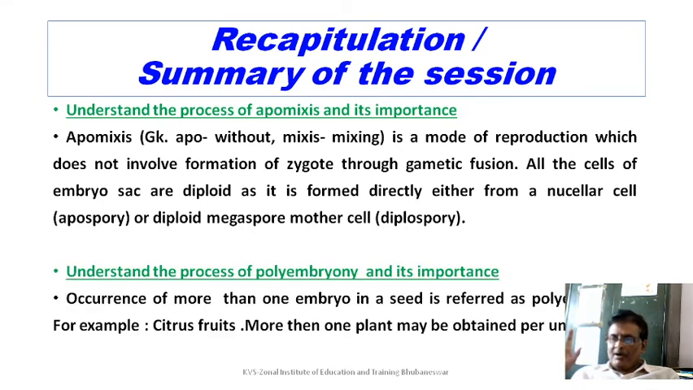Understand the process of polyembryony and its importance. Occurrence of more than one embryo in the seed is referred to as polyembryony. For example, citrus fruit. And what is the importance? More than one plant can be obtained per seed.